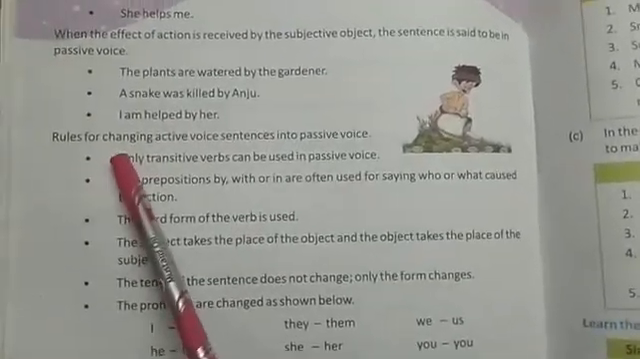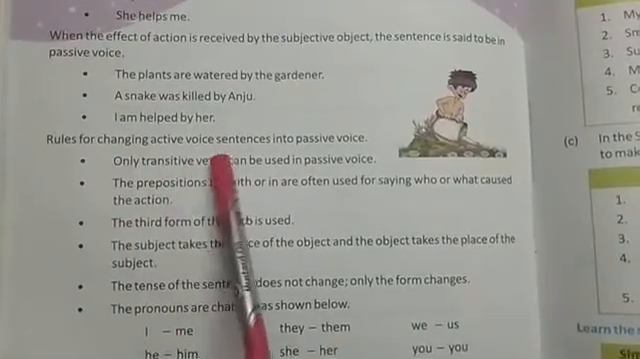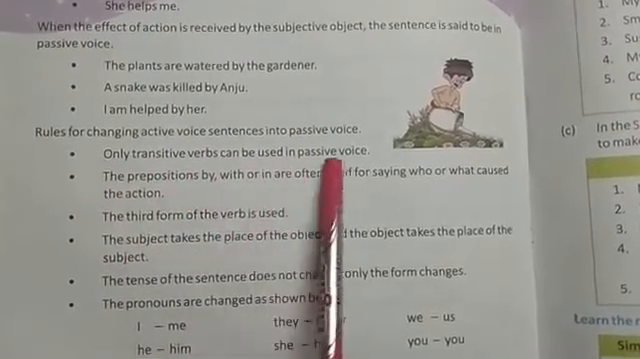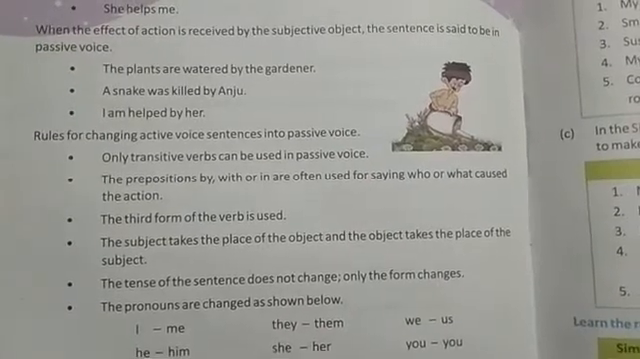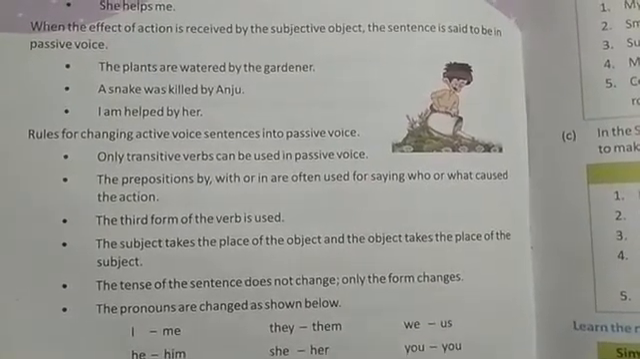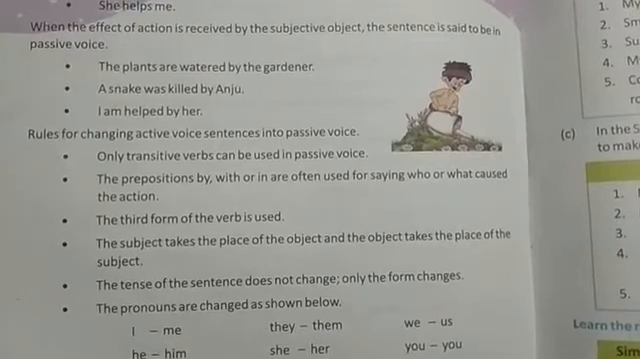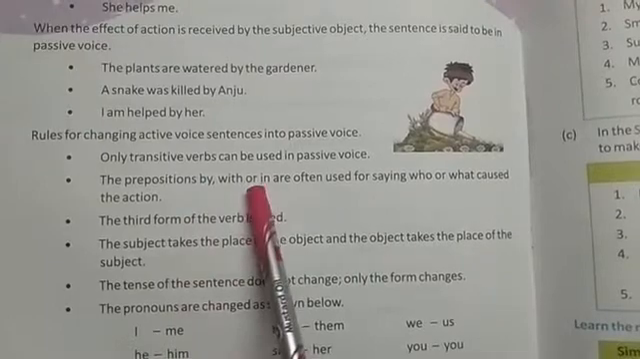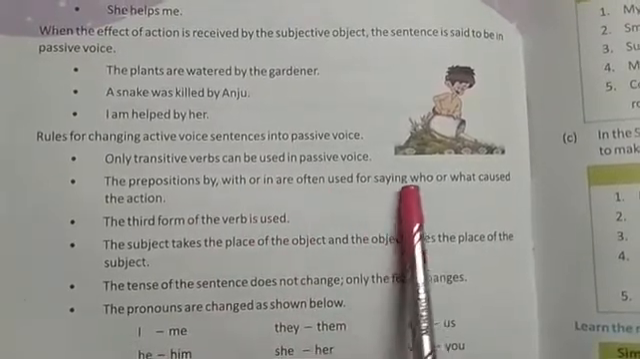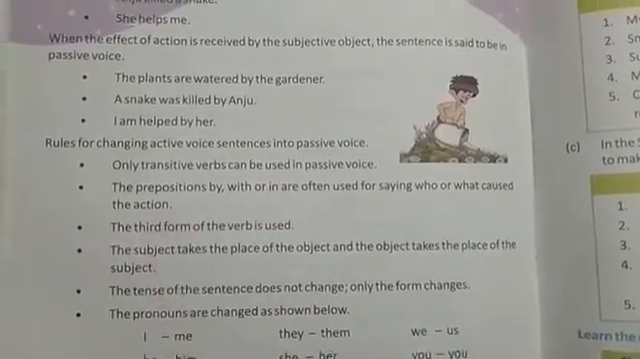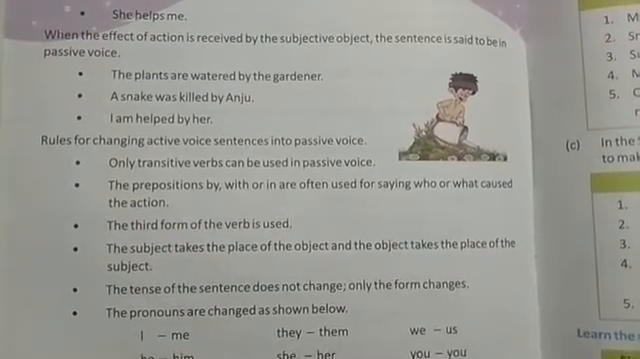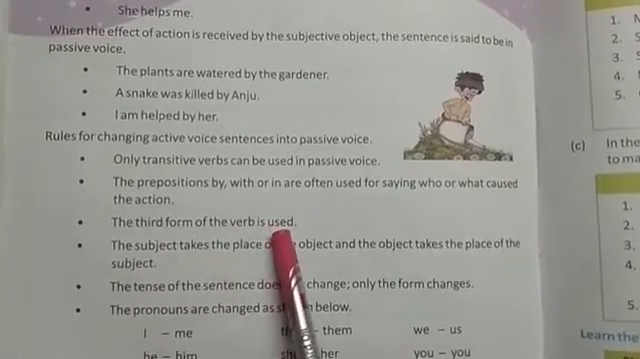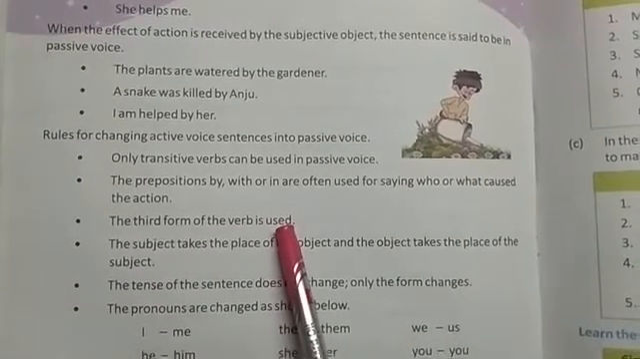Now here are some of the rules for changing active voice into passive voice. First point says that only transitive verbs can be used in passive voice. So only transitive verbs can be changed into passive voice. The prepositions by, with or in are often used for saying who or what caused the action. The third form of the verb is used. So always in passive voice we will use V3.